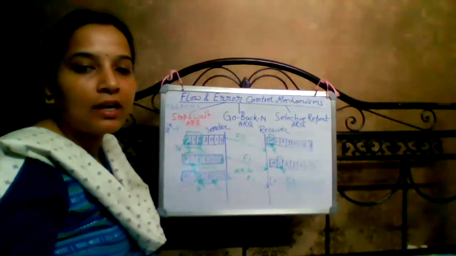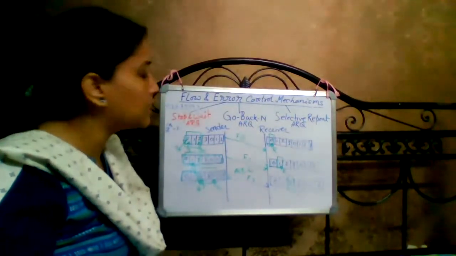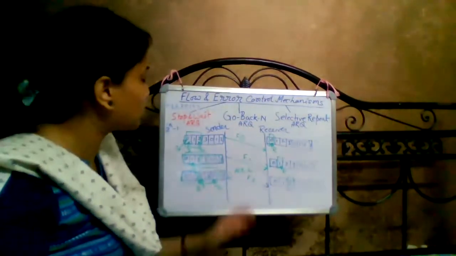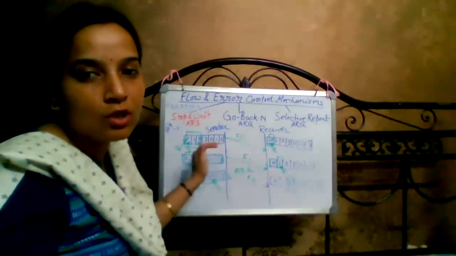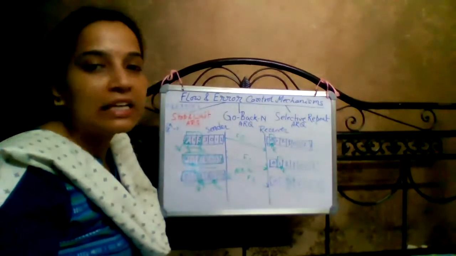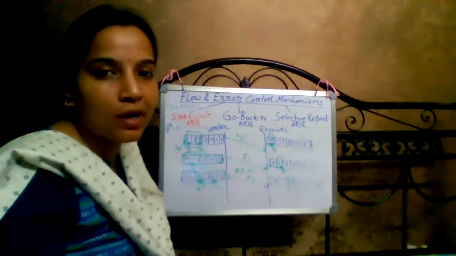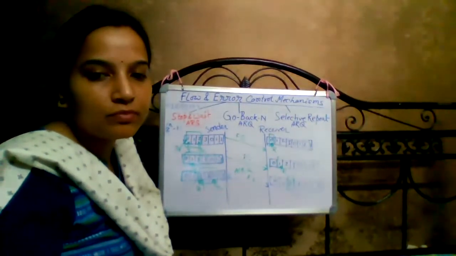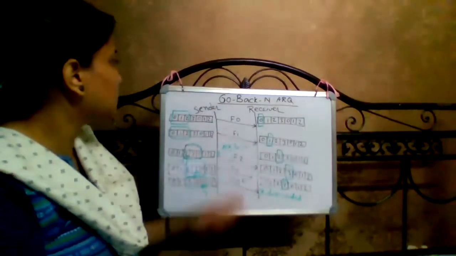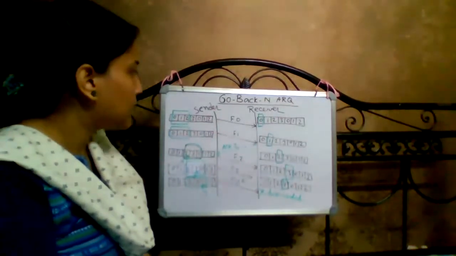Now we'll discuss what to do if any frame is lost in the medium or a damaged frame is received by the receiver. Here is Go-Back-N ARQ.